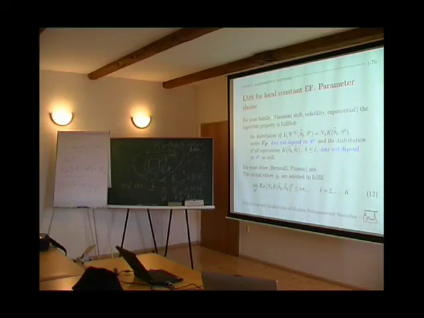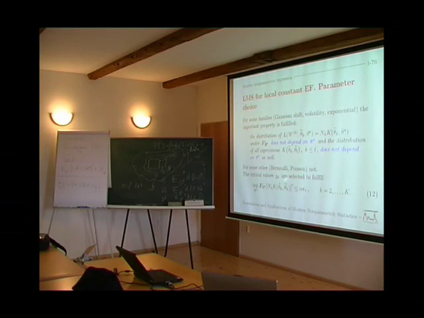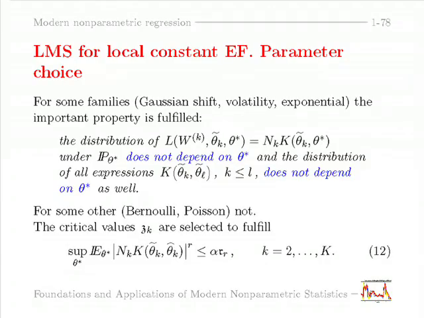And this is the case for all families when the parameter is a kind of shift or scale parameter. If it is not shift, not scale, this property is not fulfilled, and the critical values for the Bernoulli and Poisson models still depend on theta star. This makes the computation of critical values a little bit more complicated, but this is what Stanislav will present right now.